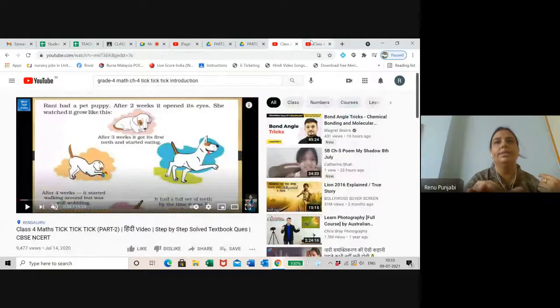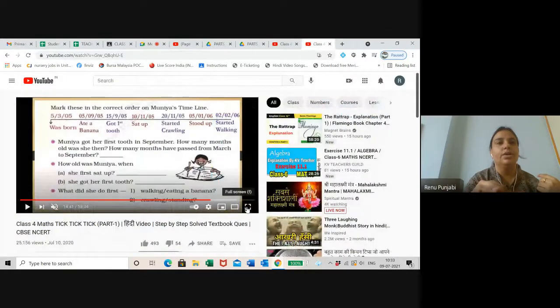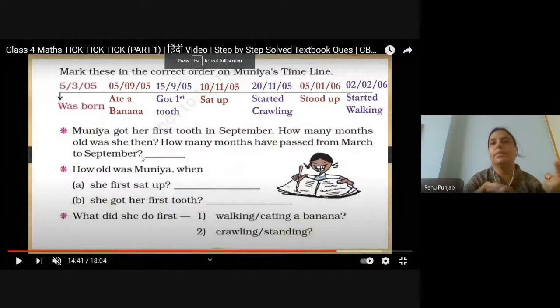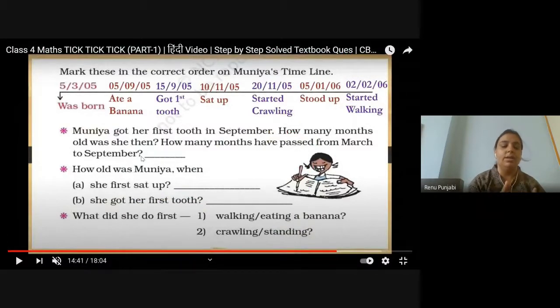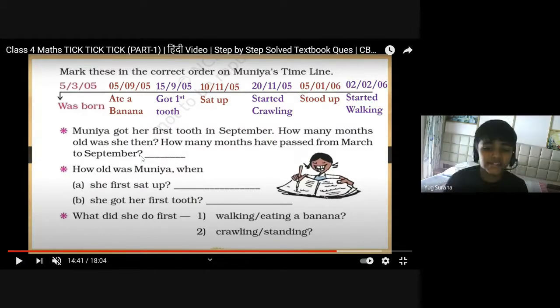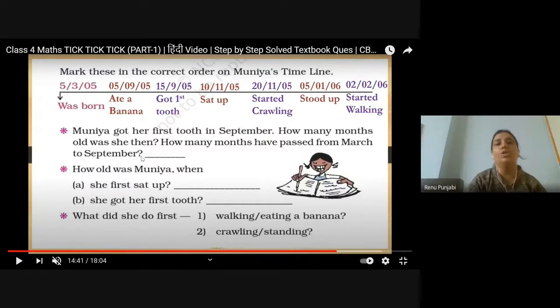Now, wait. So from 5th March to 5th April is 1 month. 5th April के बाद which month will come? May, June, July, August, September. Got it? On 5th September, she is completing 6 months. Ma'am, 6 months and 10 days. So you will write 6 months and 10 days.